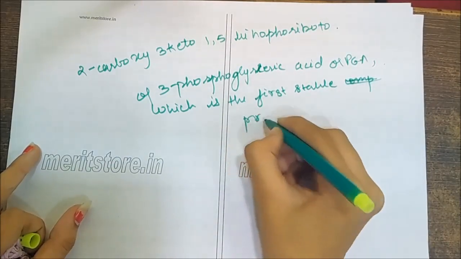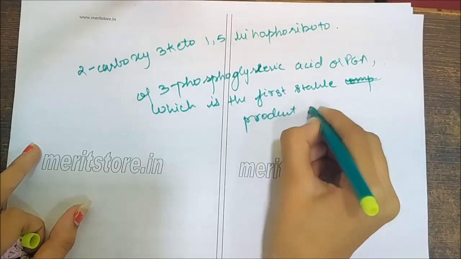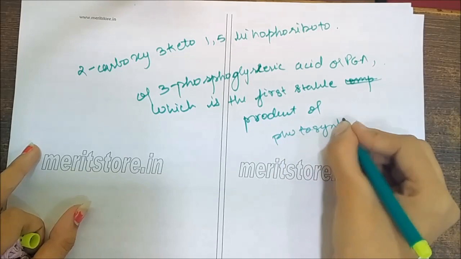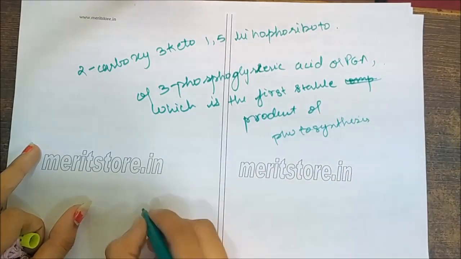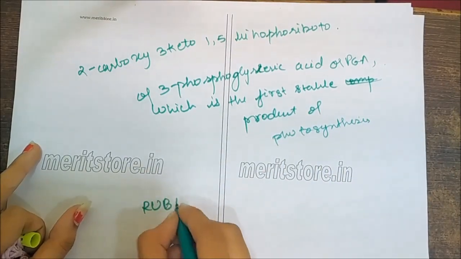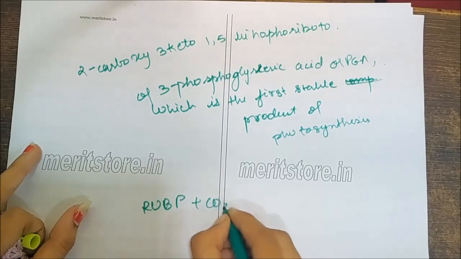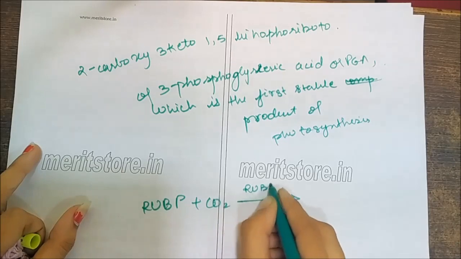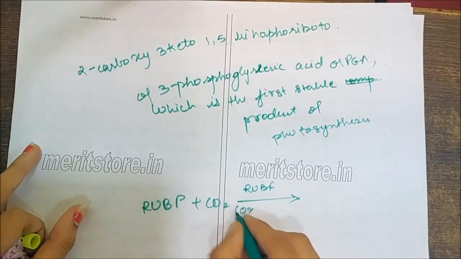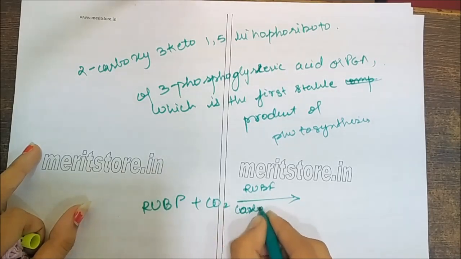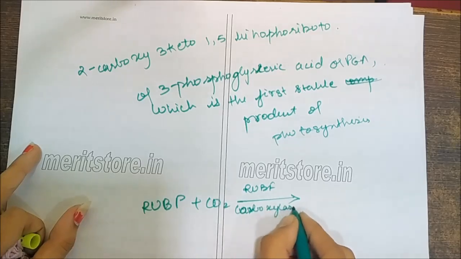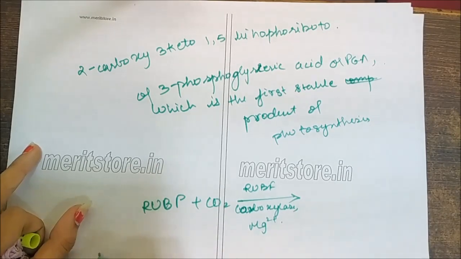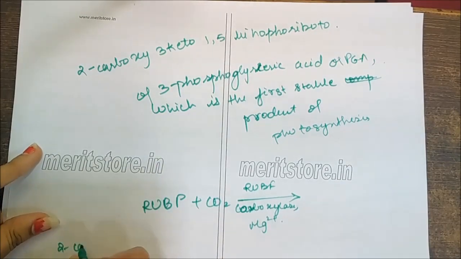First stable product of photosynthesis. So the equation can be given as RuBP plus CO2, in presence of RuBP carboxylase and Mg2+. So the product will be 2-carboxy